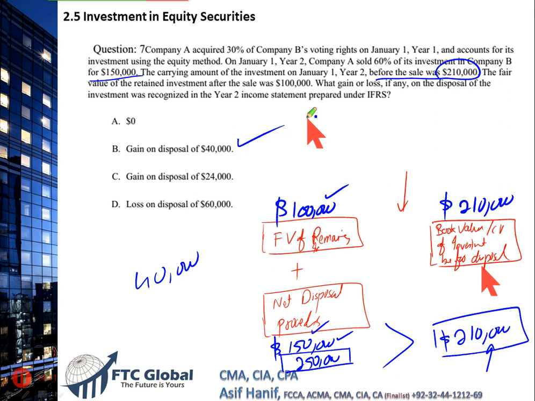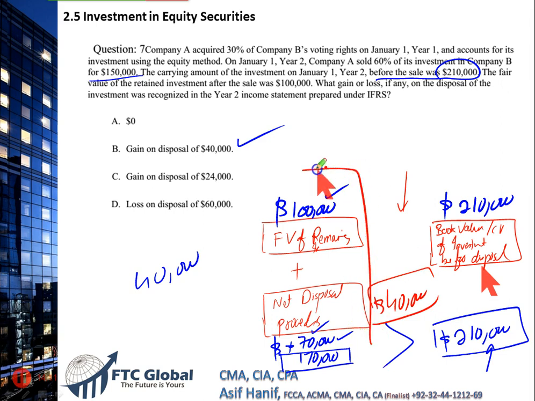Let us just twist the things a bit to get a better understanding. Had there been less disposal proceeds, for example, let's say the disposal proceeds would have been just 70,000, which means 70 plus 100, 170. The total sold plus remaining is 170, whereas they were in the books for 210, clearly telling us that there is a loss on disposal of $40,000. That's not the case, right? So that's how we compare.